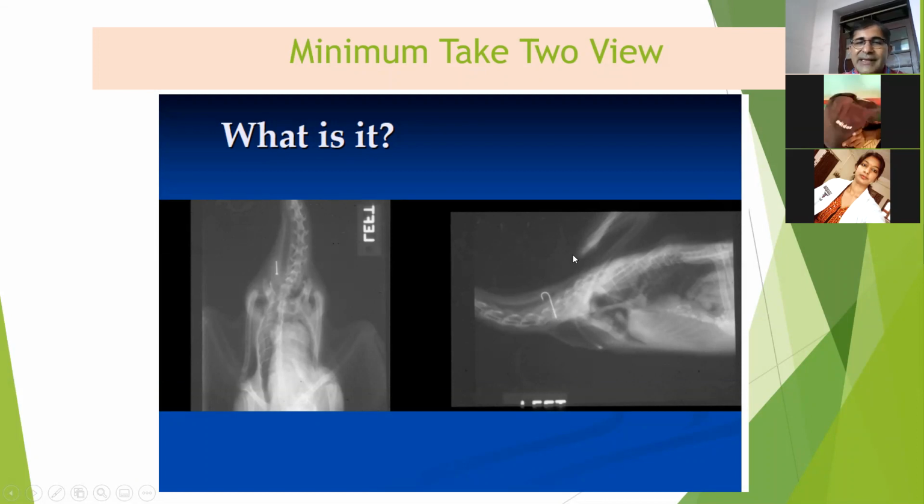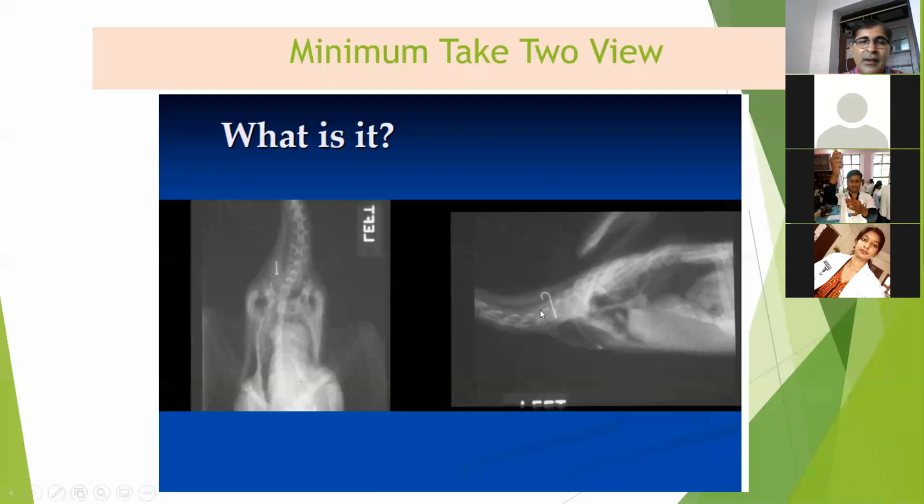Also, by seeing this radiograph, we cannot say whether this fish hook is located on the left side or right side. This is only possible when we take this view also. Here, we can see that the object is located in the right side. Okay, so this is the necessity of taking two views.